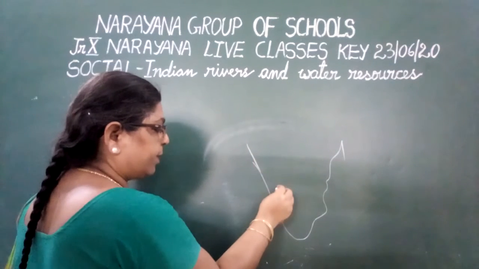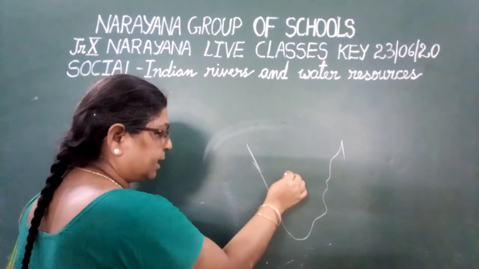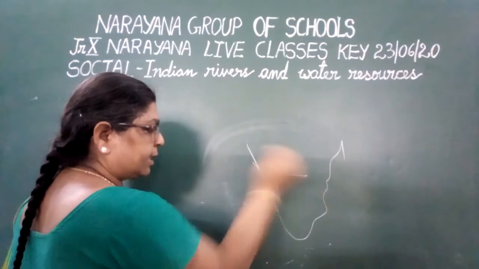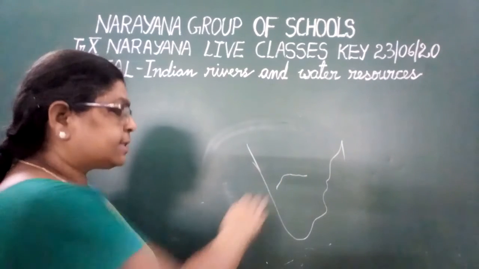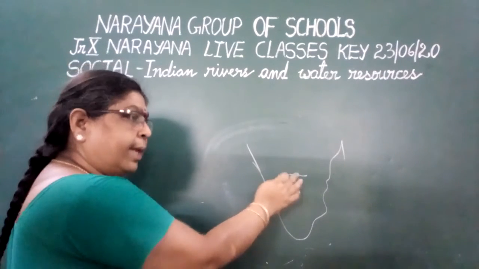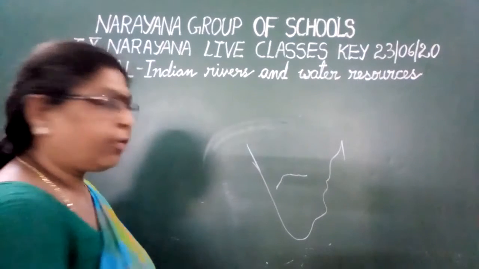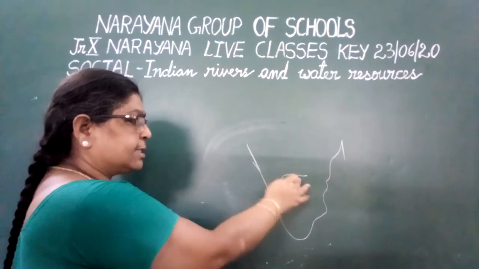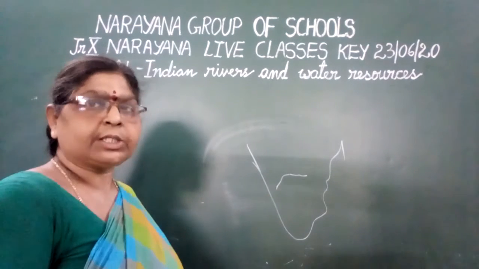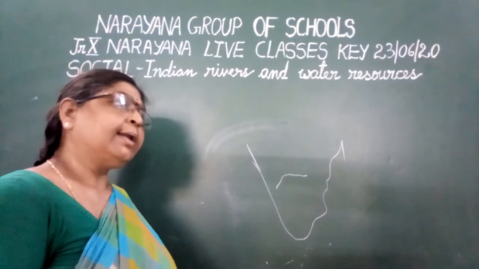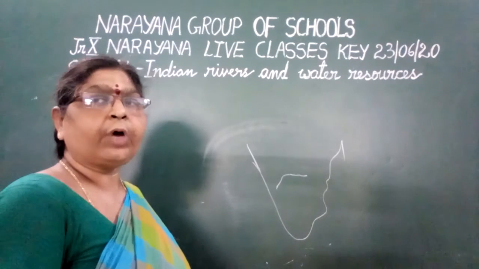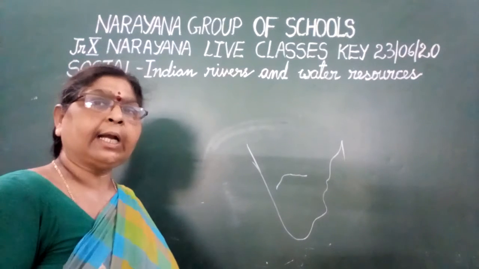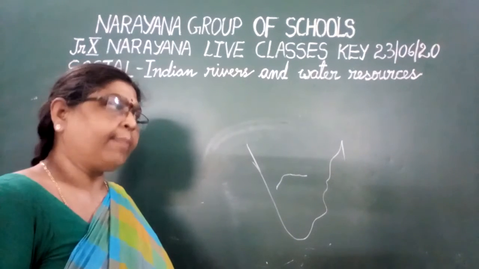This Tungabhadra, which rises here in Karnataka, will be joining into river Krishna like this. Tungabhadra is the main tributary. It flows from the Karnataka regions and joins the river Krishna. Regarding the share of the water of this Tungabhadra river, we have disputes with Karnataka and even Tamil Nadu also.